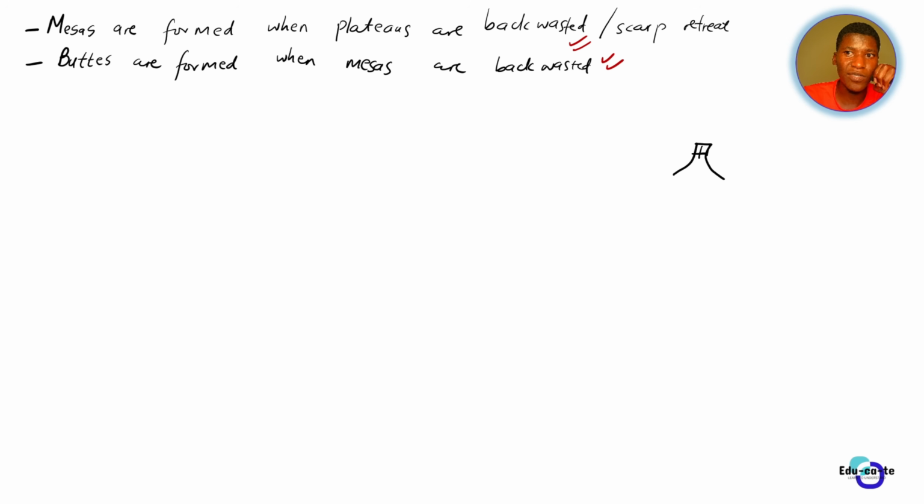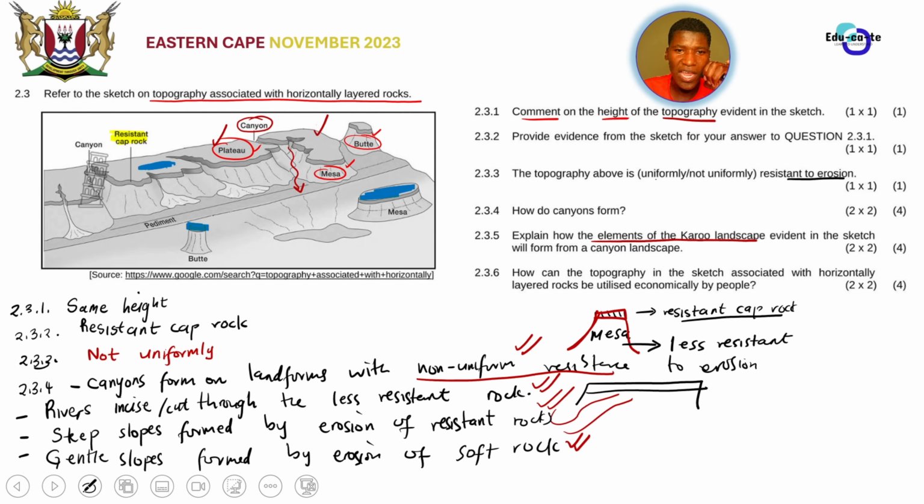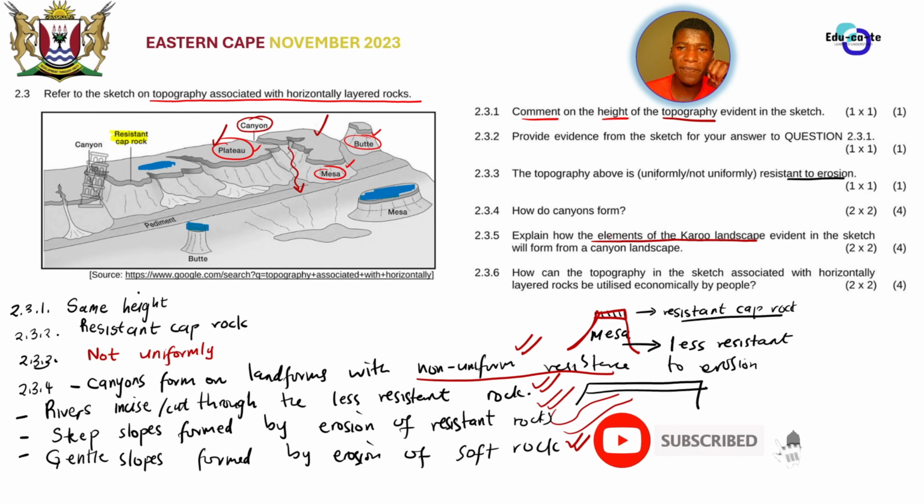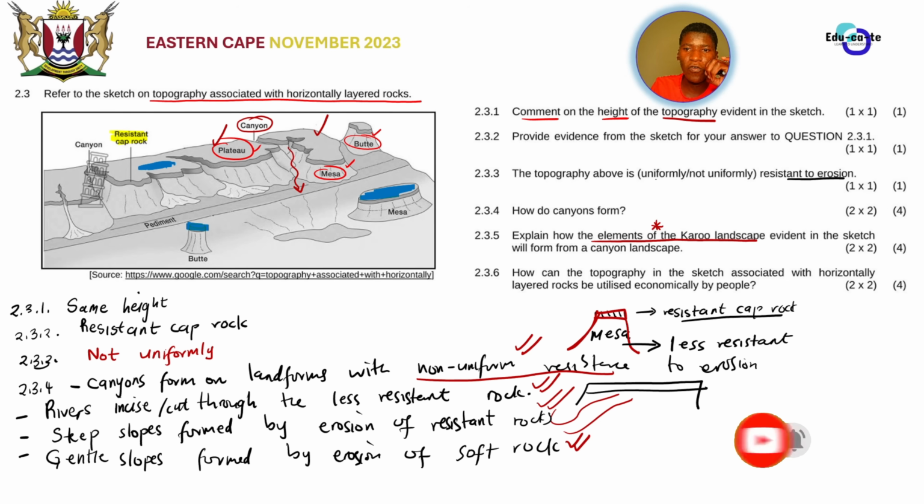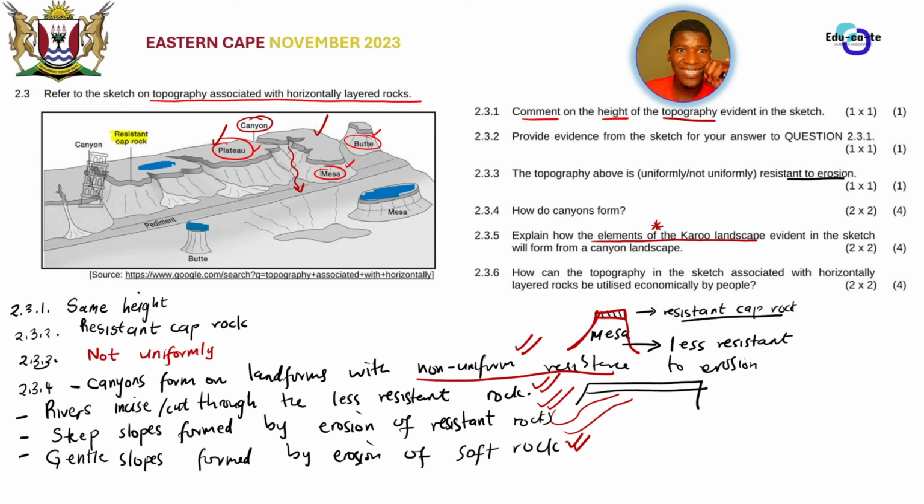Mesas will form buttes when they're back-wasted. Do not proceed to the conical hills, but basically you can go ahead and do that. But as long as you explain how the landforms of a Karoo landscape are formed as evident in the sketch. Okay, as evident in the sketch. So you're supposed to only mention the formation of a mesa and a butte, because from this sketch you don't have a conical hill. All right. So do not mention the conical hill at all. It won't give you marks.